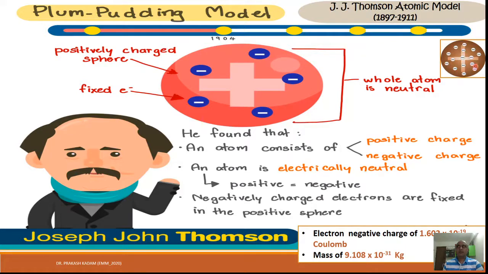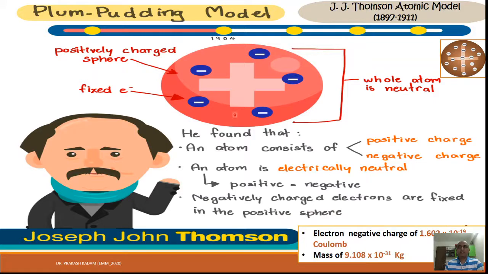It means there is one chocolate cake, a small cake, and inside that, chocolates are embedded. A similar shape is called the plum pudding model. So these are the positive and negative charges he suggested, and the atom is electrically neutral. He said that the positive charge equals the negative charge. So in J.J. Thomson's atomic model, negatively charged electrons are fixed in the positive sphere.